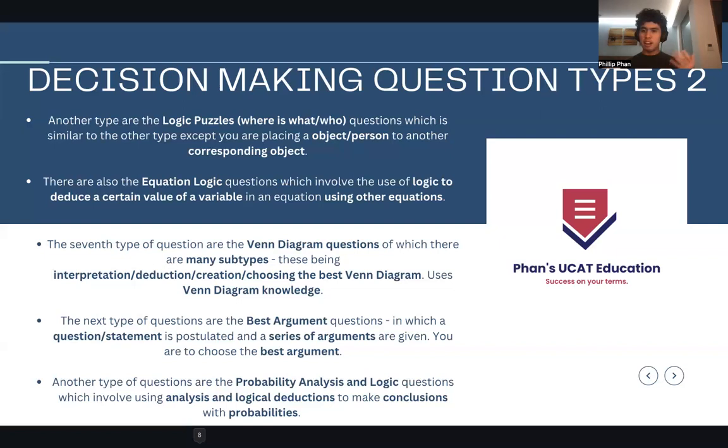If you're part of the Australian curriculum, I don't know how it is in the UK, maybe even New Zealand, but in Australia, you learn about Venn diagrams in year 7, and that's carried across later. So hopefully you have that knowledge packed in because it can help you a lot. In fact, Venn diagrams are taught at a very young age as well, so hopefully you have that knowledge because it plays very well into this. It's a very packed question.